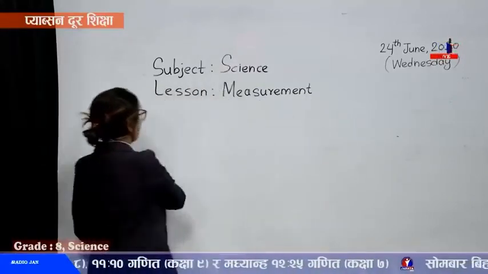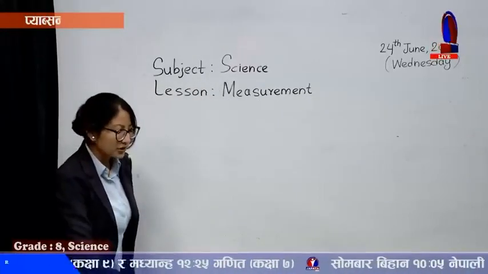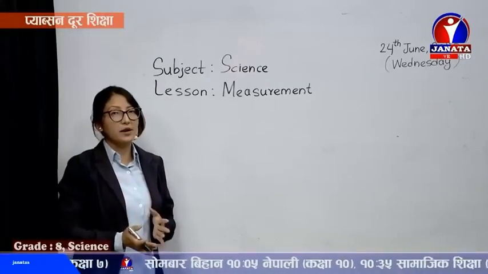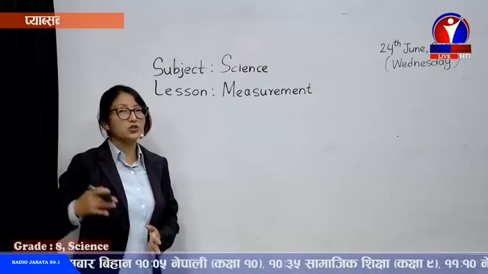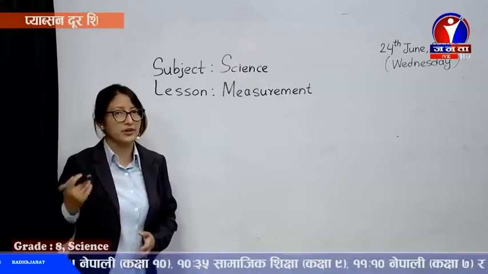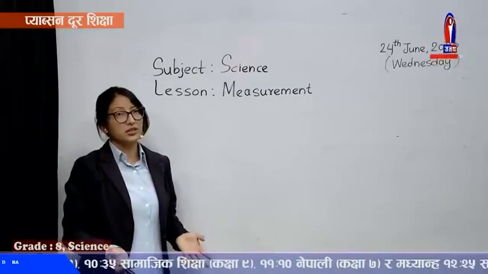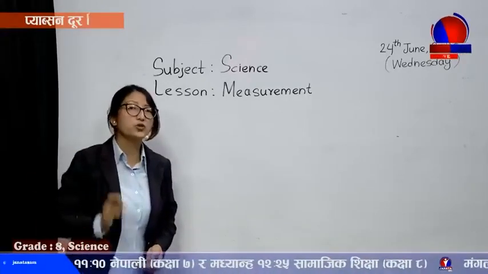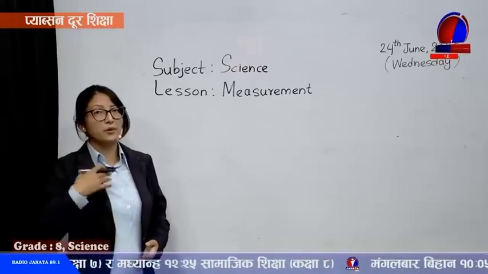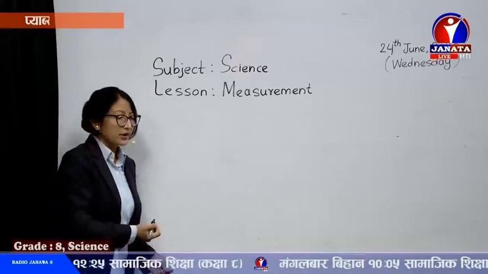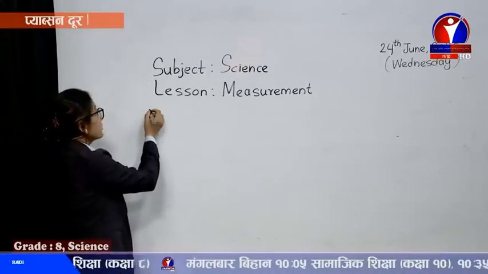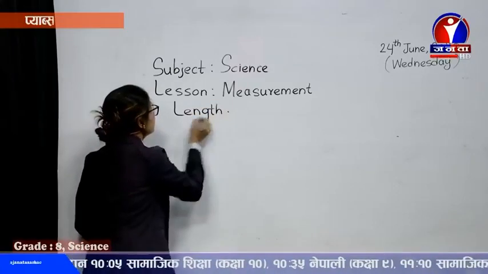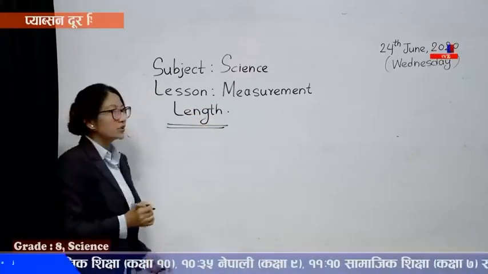So, measurement of length. Actually in class 8 most of the topics are repeated along with the base that you built up in class 6 and class 7. We are going to add a little more topics here in class 8, and don't get surprised, the same things would be repeated in class 9 also, along with a few more things added. So you have to build up a proper base foundation. Now, our topic for today is measurement of length. So we are going to learn about length.